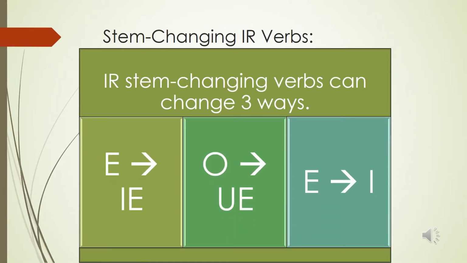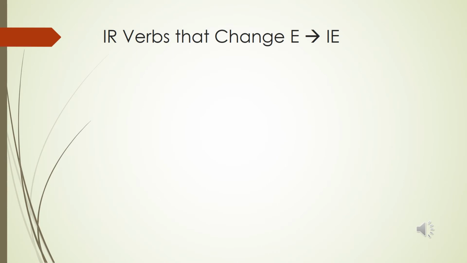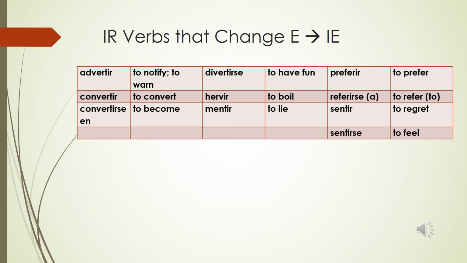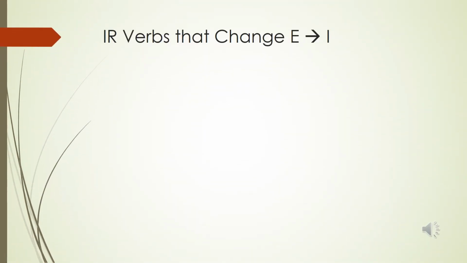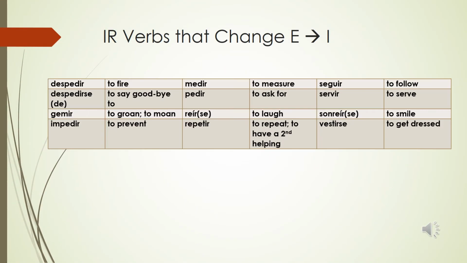So IR verbs that are stem changing verbs can change three different ways. They can change E to IE, O to UE, or they can change E to I. So this chart gives you some of the more common IR verbs that change from E to IE, as well as their English meanings. So this chart shows you some of your common IR verbs that change from E to I, and it also gives you their English meanings.